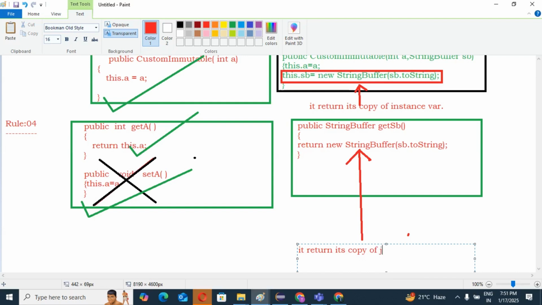Yes or no? Copy of the object. No need to return its original value.